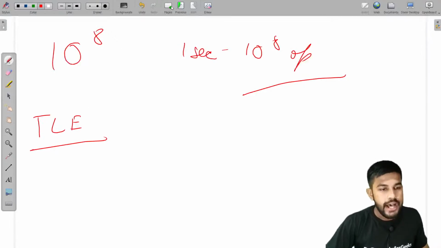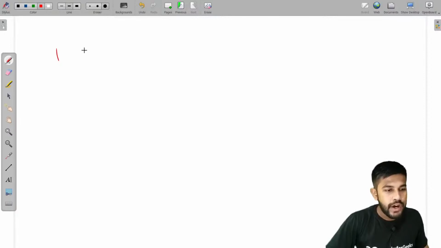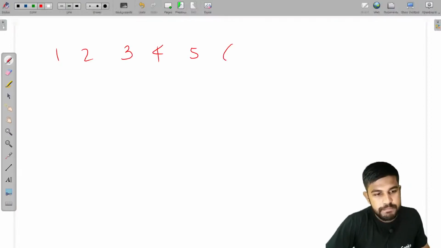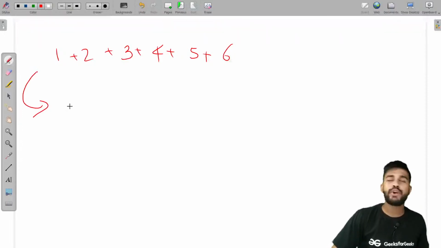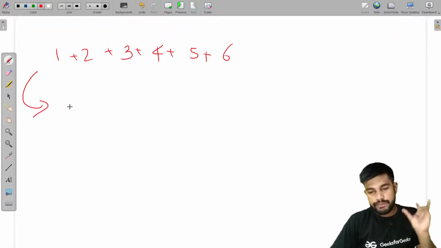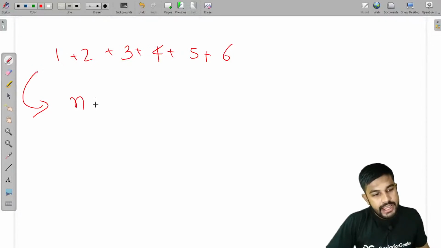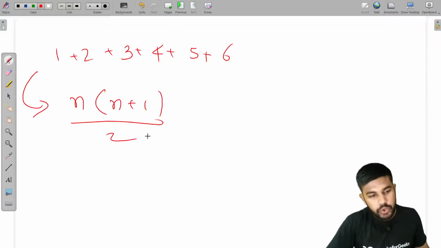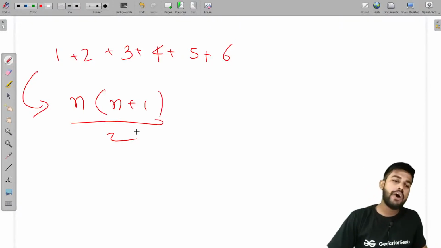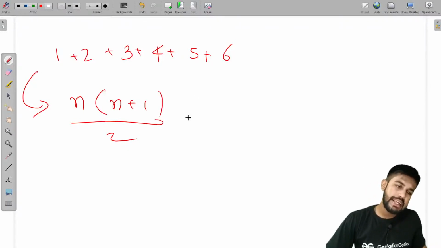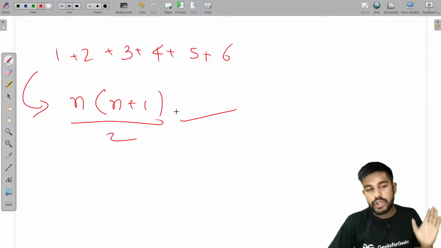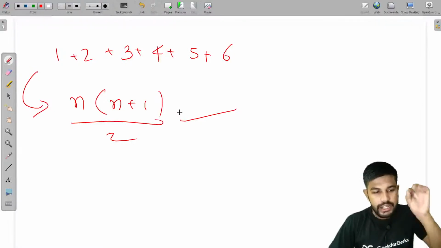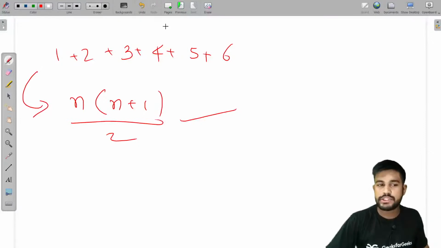Okay, so now what we have done is we have calculated 1 plus 2 plus 3 plus 4 plus 5 plus 6. We are doing this till 6. Now there is a formula to do this. The sum of first n natural numbers is n into n plus 1 by 2. Good to go. Now we would simply check and see till how far we can go. We would see that we can go till n by 2 or less than. Okay, this is your homework.